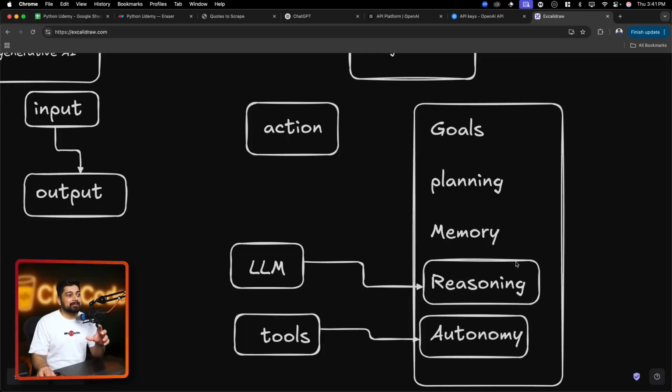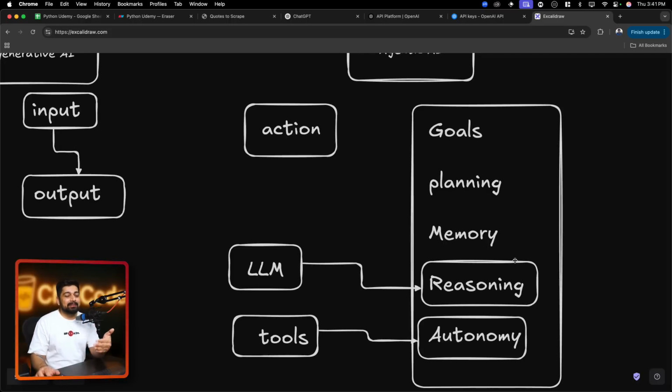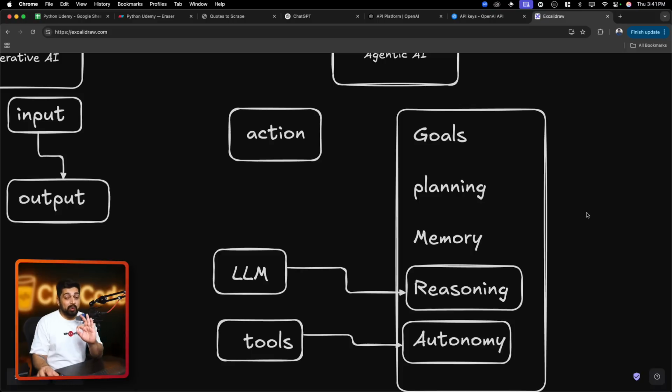So again, just to summarize this, goal is a high-level functionality. Like I want to create a PDF, I want to create a to-do app in React or in Angular. Planning is the phase which determines the steps that you want to take to achieve a specific goal. This could be, say, 5 steps, and this is where all the agents like Cursor and Windsurf are improving how we can actually break it down, because once it's broken down, there is no limit on the tokens and everything can be done easily.